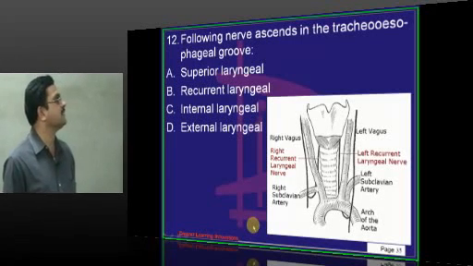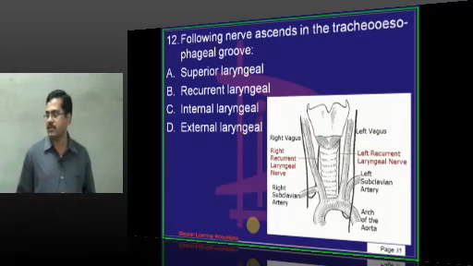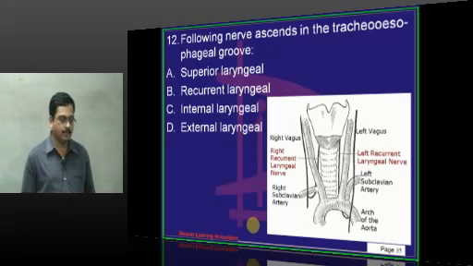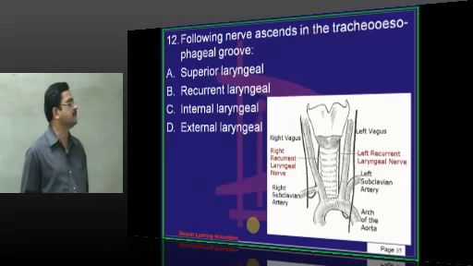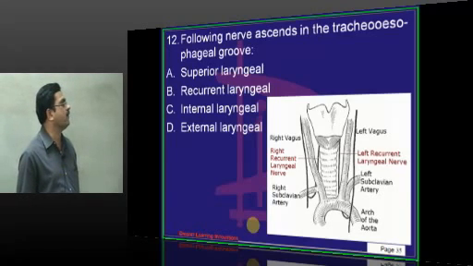The following nerves ascend in the tracheoesophageal groove. Just now we are discussing the relations of the arch of aorta. On the right side, the arch of aorta is related with the trachea and the esophagus. So, in the groove between the trachea and the esophagus, you find the recurrent laryngeal nerve.